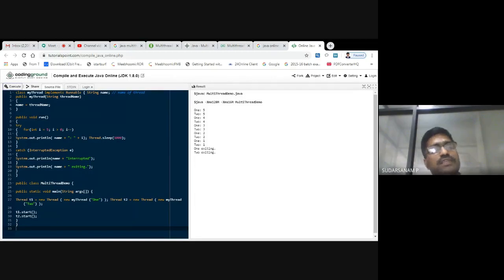Here is the last program I explained: public my thread, string thread name. I'm assigning name is equal to thread name here. Public void run, try, for i is equal to 5, i greater than 0, i minus 1. That means I want to display the elements from 5 to 1. Now system.out.println name.